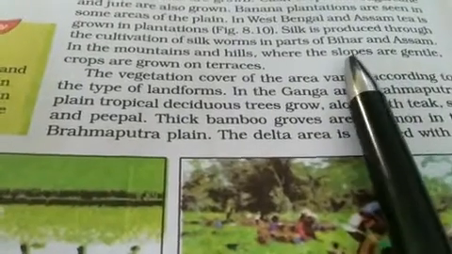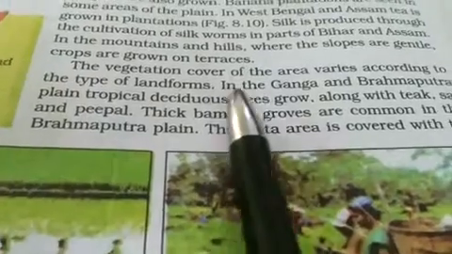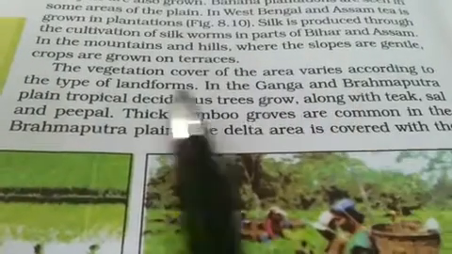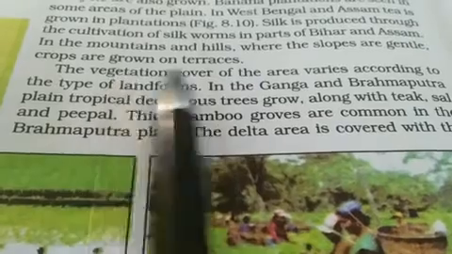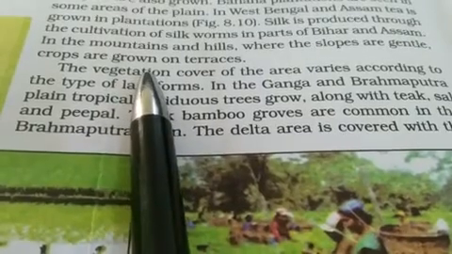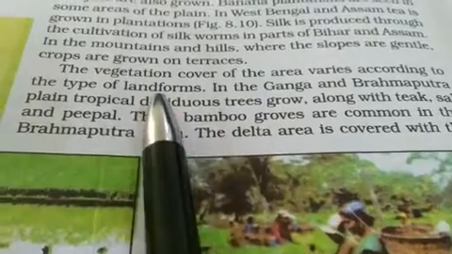Where the slope is very little, crops are grown on that side also. The vegetation cover of the area varies according to the type of landform, and the quantity of vegetation, meaning dense or sparse vegetation, depends on the landform.